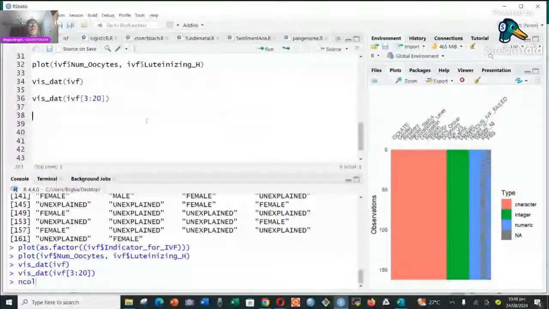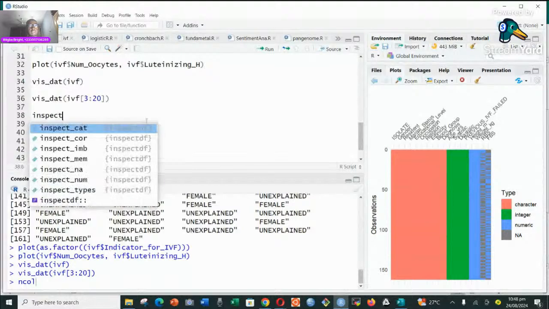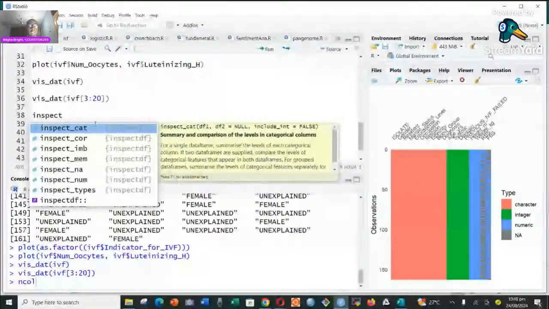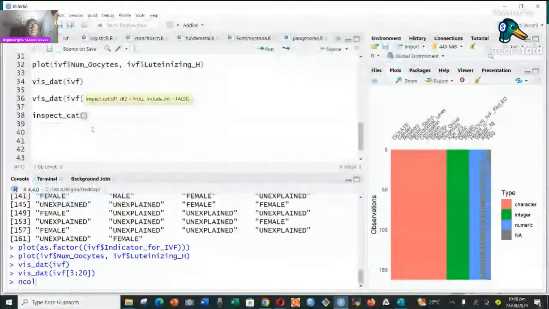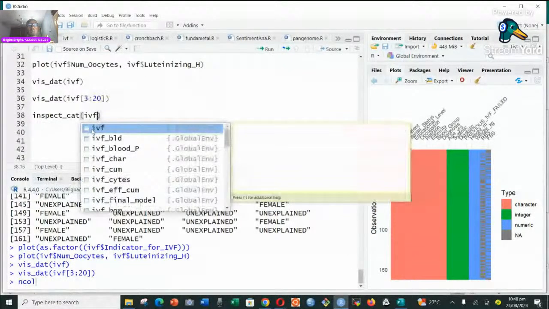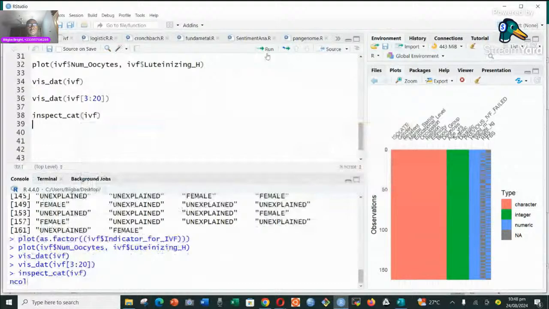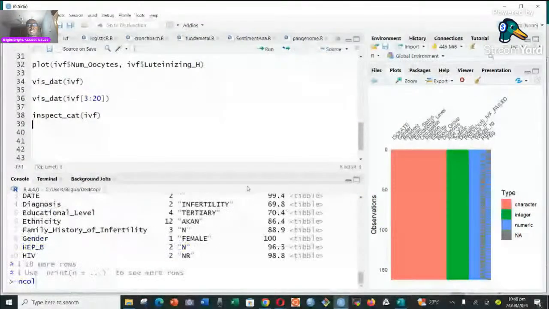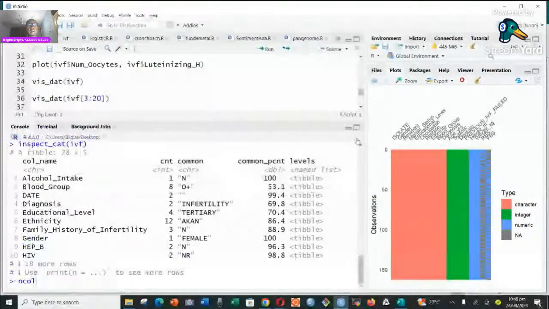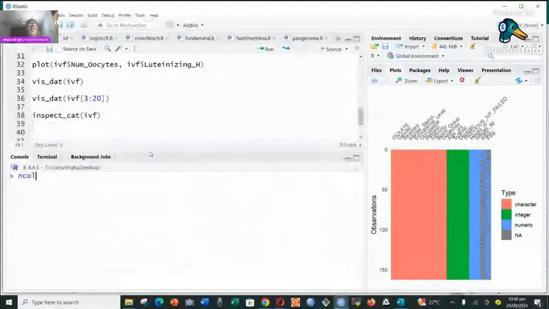All right. So now let's say that we want to visualize only the characters. We can just say we want to inspect only the categorical variables, so this is IVF. If we do that, it's going to generate a table for us. Let me clear this and inspect it all over again for you to have a glimpse of it.